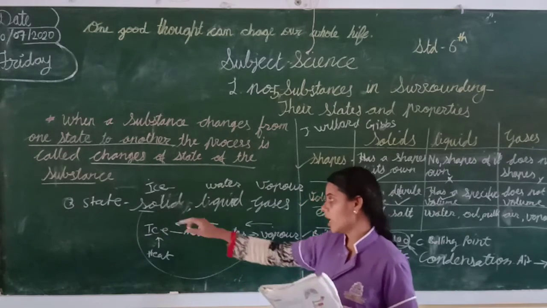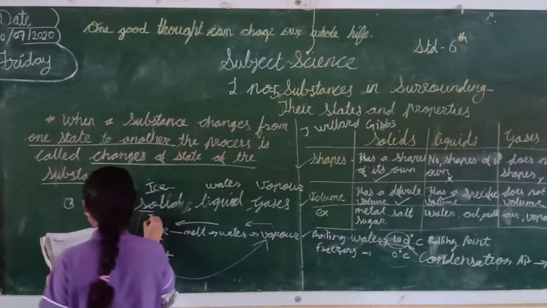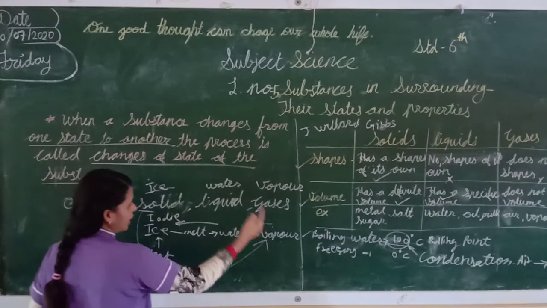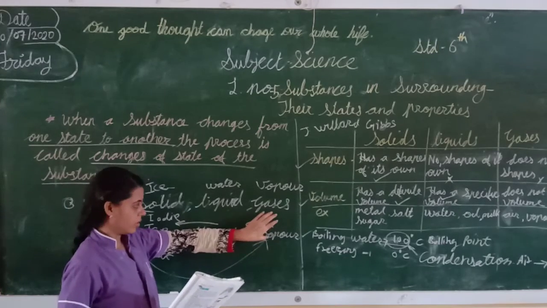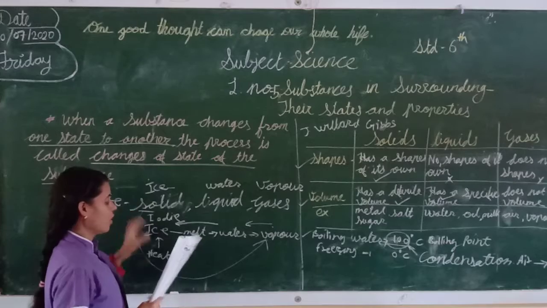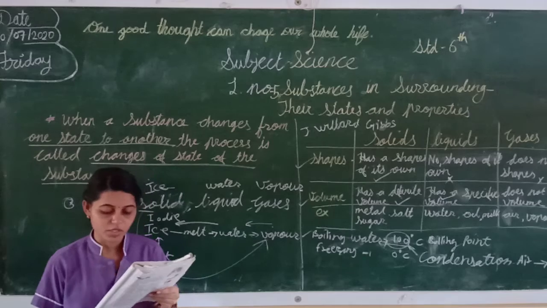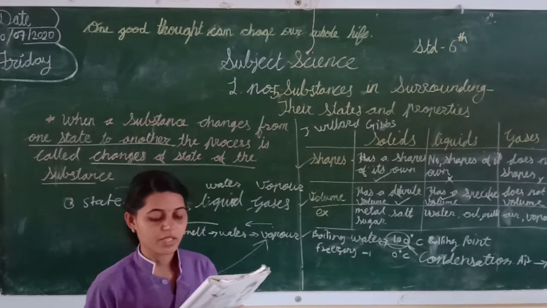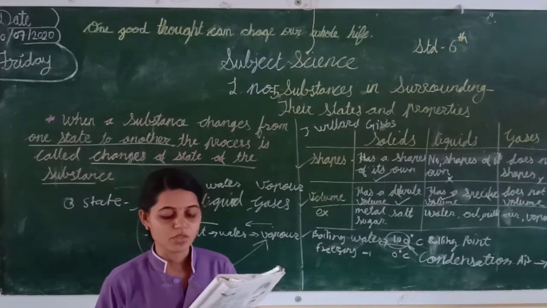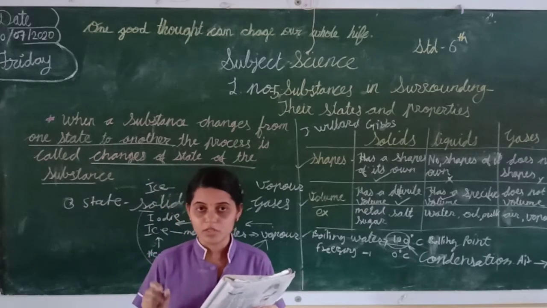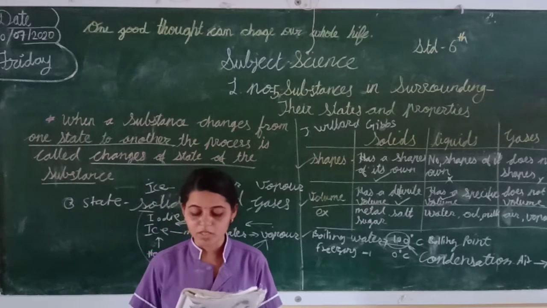Okay students, iodine crystal is in solid form. When you give heat to iodine crystal, it will convert directly into gas. Again, when you keep it in a cool place, that gas will directly convert into a solid. It's called sublimation. I hope, students, you understood. The change of a solid substance directly into gas or vapor without first changing into liquid is called sublimation. It means a solid substance directly converts into gas, not into water. It's called sublimation.